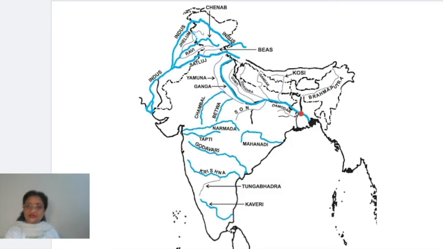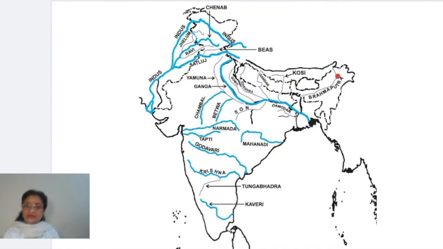river. Understood, children? Brahmaputra river, again I am telling you, it originates near Mansarovar, right? From here it starts moving towards the east, and it enters the Indian territory from a point, and this is actually a southern turn of this river.